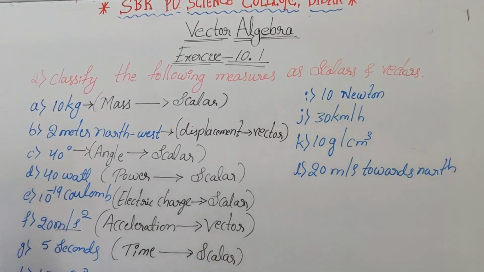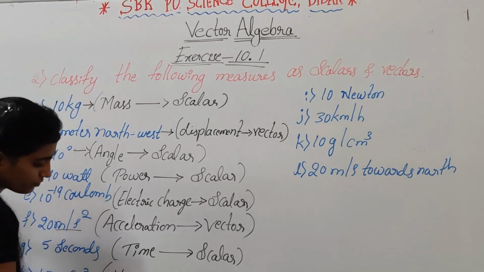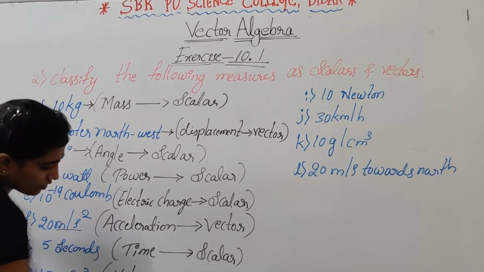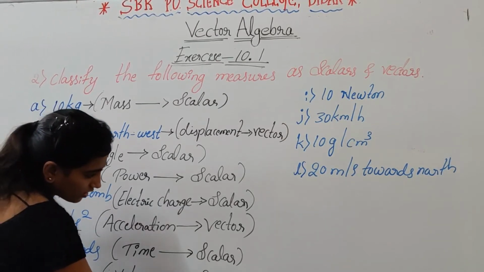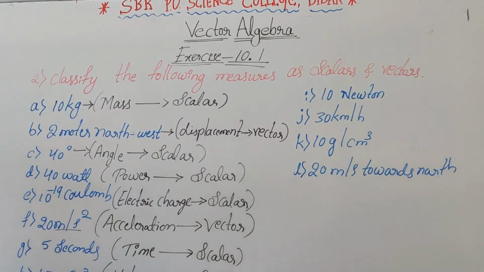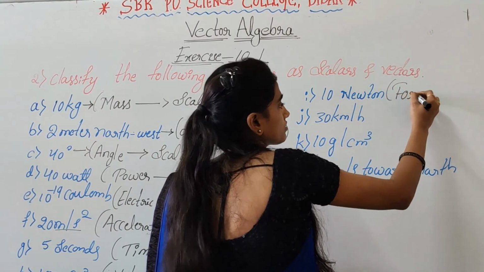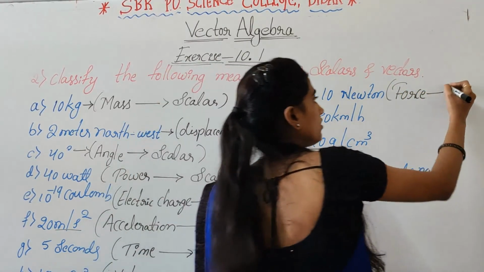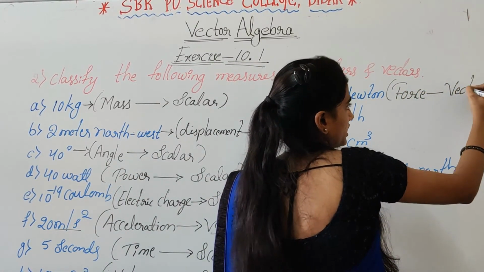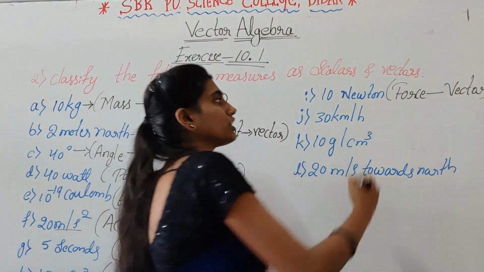The next one, 1000 cm cube. This is volume. Volume is also a scalar quantity. Right. Then 10 Newton. This is force. Force is a vector quantity. Right. Then 30 km per hour.